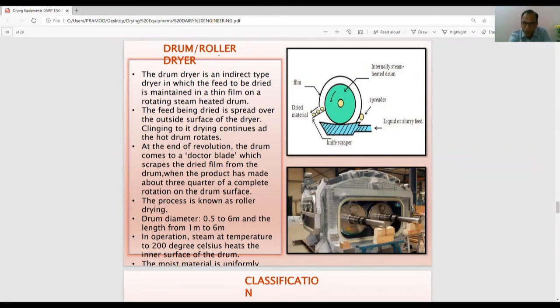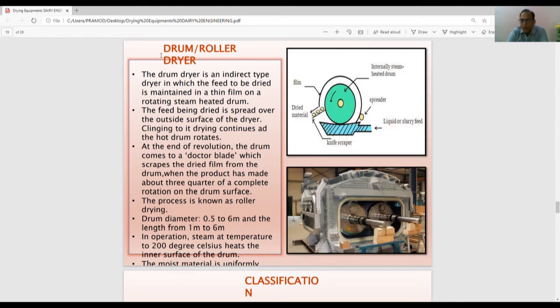sprayed on this outer surface, and as soon as it touches that surface, that liquid or slurry material, by the time the drum takes a half round or one round, gets dry and is scraped off by a scraper from the surface, and that cycle keeps on moving. New liquid or slurry is coming, falling on the hot drum surface, and in one round or half round it is dried and scraped off. So it is used for drying of liquid material, thin slurry or thick slurry feed.